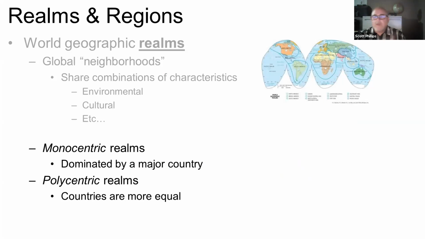And one thing that we'll look at through the semester is some of these are what we call monocentric realms, meaning they're dominated by a major country. So for example, in the Russia Central Asian realm, Russia is a big dominant country there. Some are what we call polycentric, meaning that it's a collection of relatively equal countries, like in Europe or Southeast Asia. There's no one big dominant country.